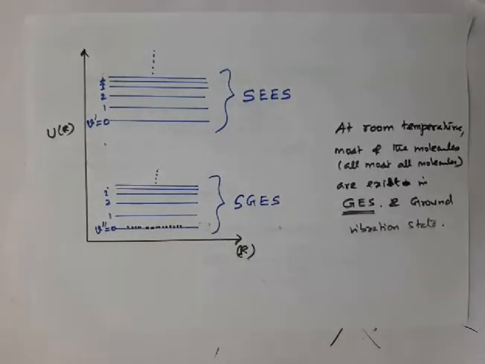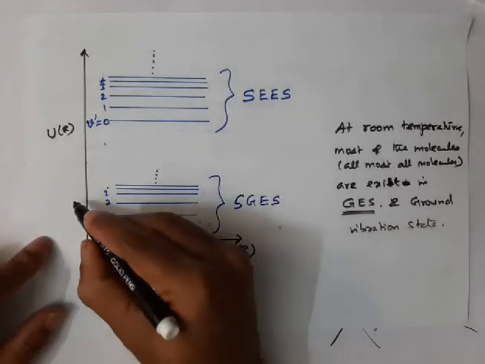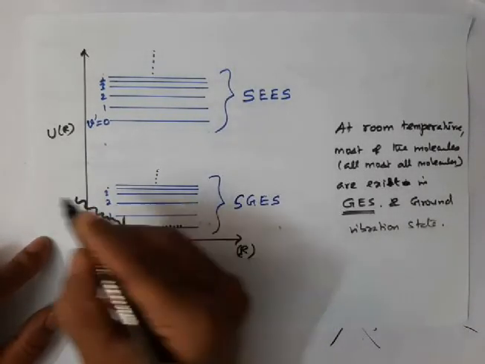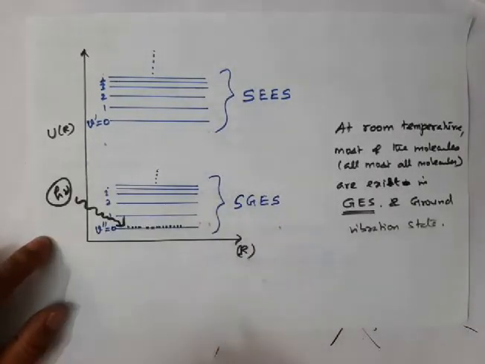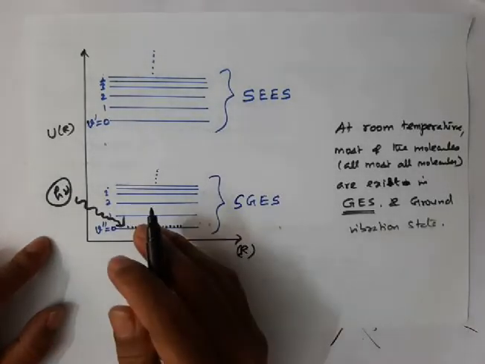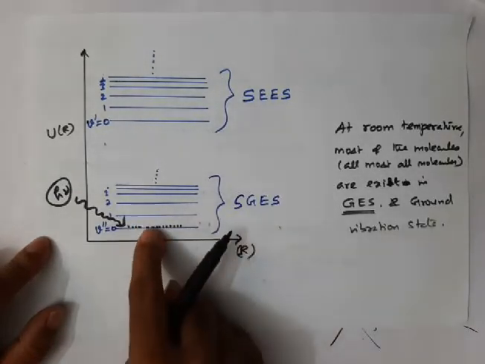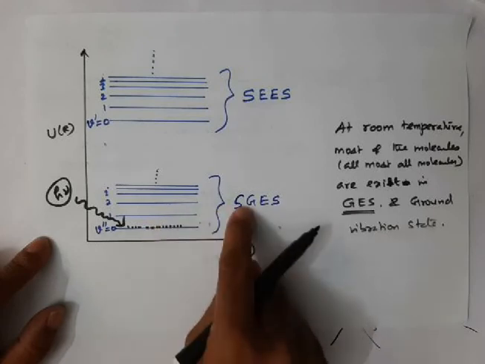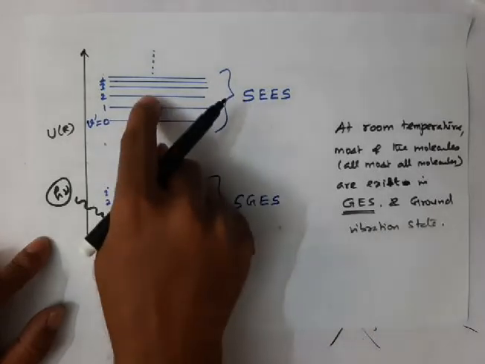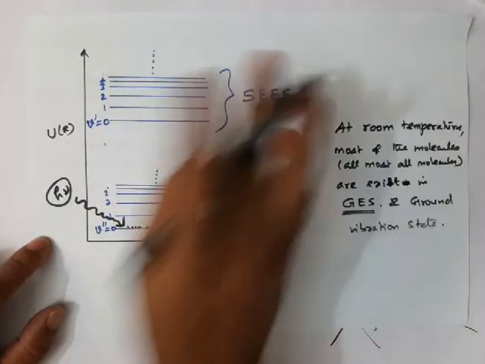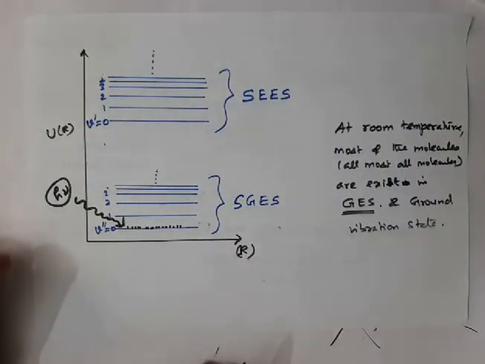So whenever absorption of a photon takes place, suppose a molecule absorbs a photon, the transition takes place from the ground vibrational state of the ground electronic state to some vibrational state in the excited electronic state. See what I am trying to say.